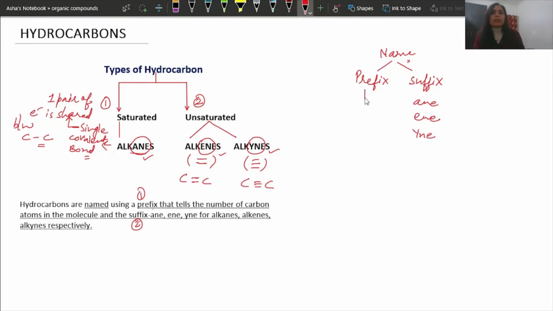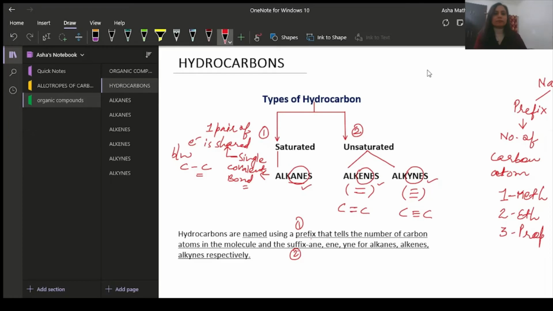Now the prefix is decided by the number of carbon atoms. For example, if the carbon atom is 1, we say meth. If it is 2, we say eth. If it is 3, we say prop. And so on. I'll tell you in the other slide, which is about alkanes.